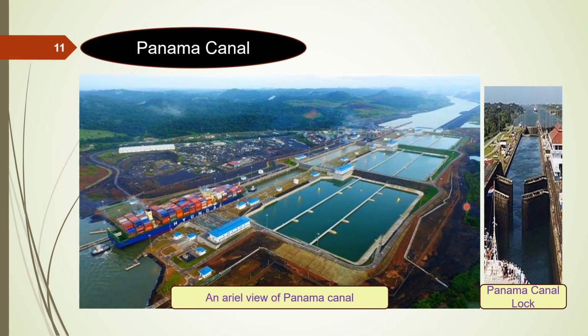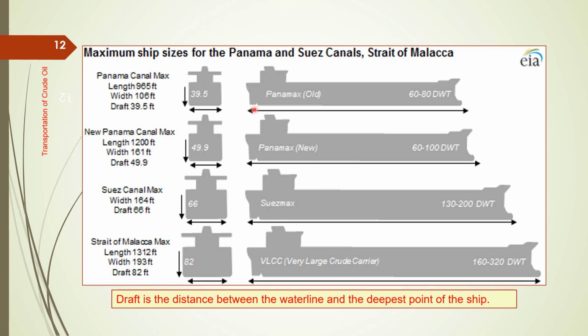Panama Canal, an aerial view of Panama Canal. It is believed to be one of the seven wonders of the modern world. This figure shows the maximum ship dimensions that can pass through Panama Canal, Suez Canal, and Strait of Malacca. If you see from Panama Old Canal, New Canal, Suez Canal, and Strait of Malacca, the ship size increases as well as its width. And also the draft, which was 39 for Old Panama, and it is 692 for Strait of Malacca.